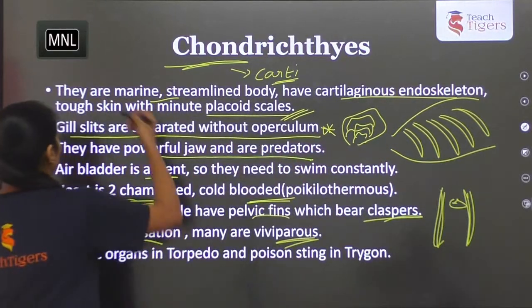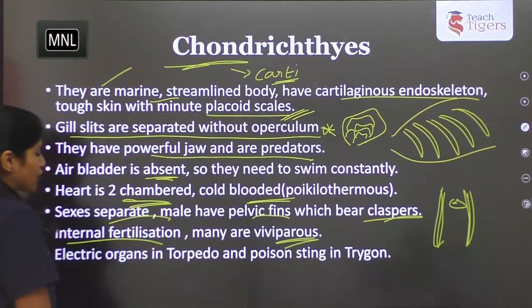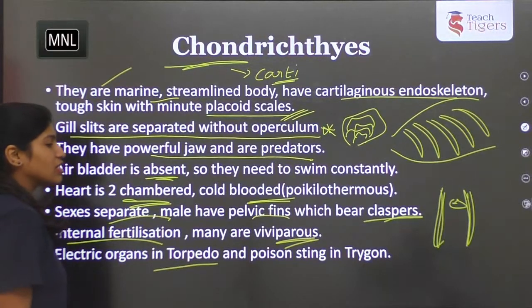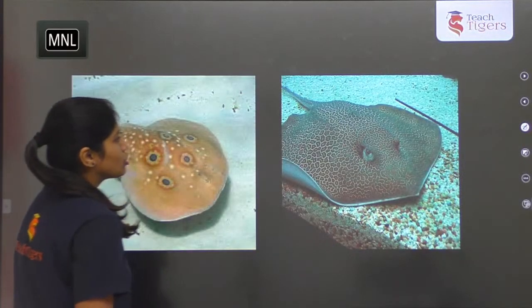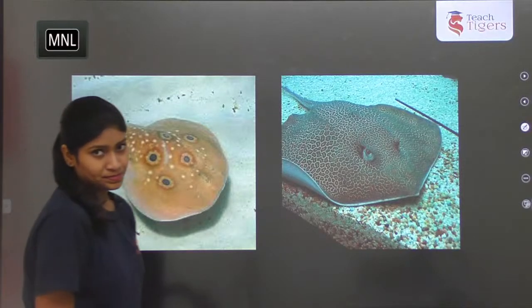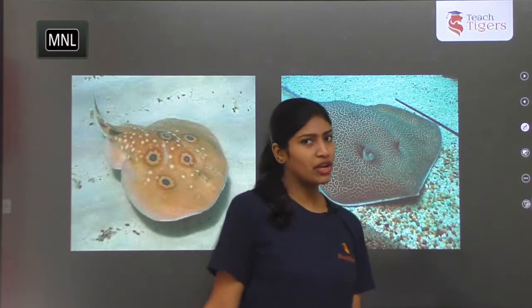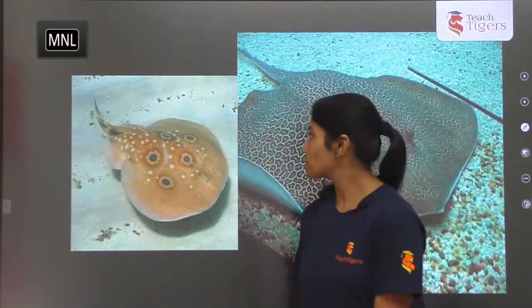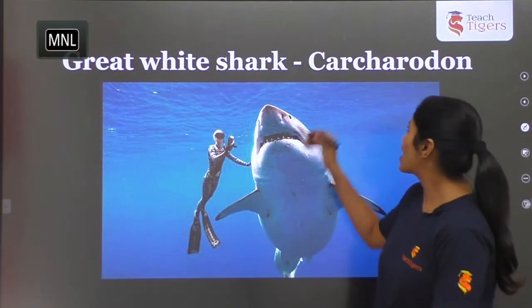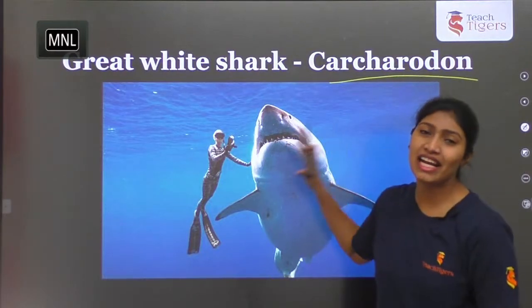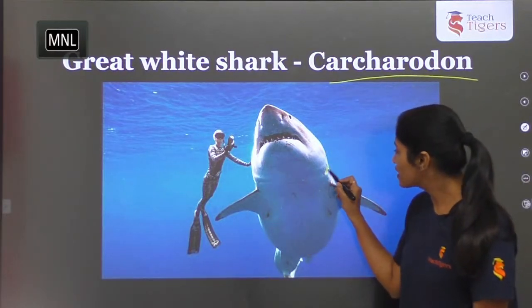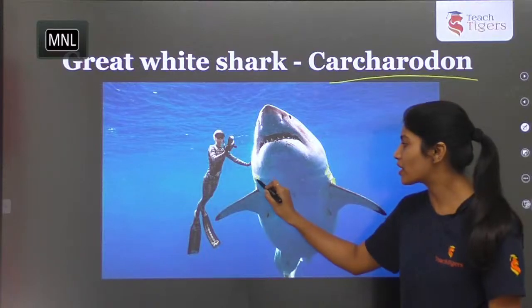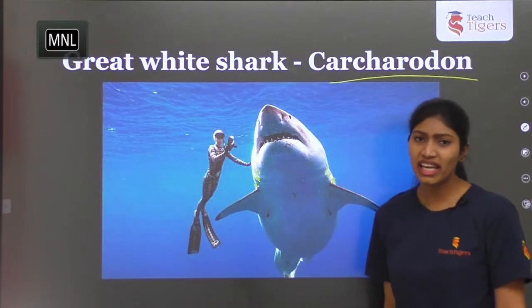So examples are Torpedo and Trygon, the electric ray with the electric organ. These are the examples for this. And the great white shark, Carcharodon. This is a great white shark where the gill slits are not covered by operculum. Here you can clearly see.